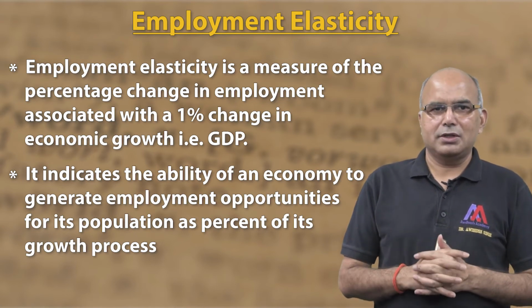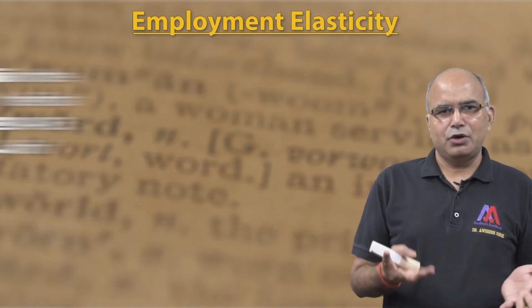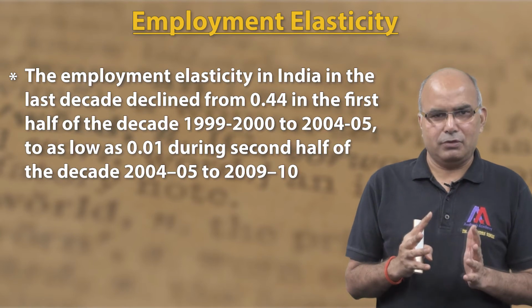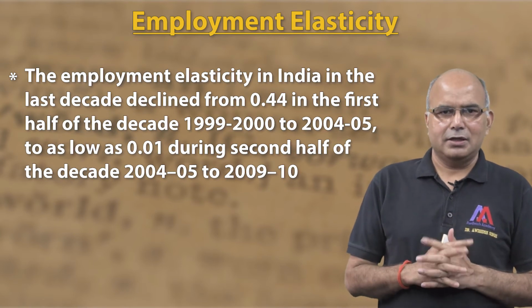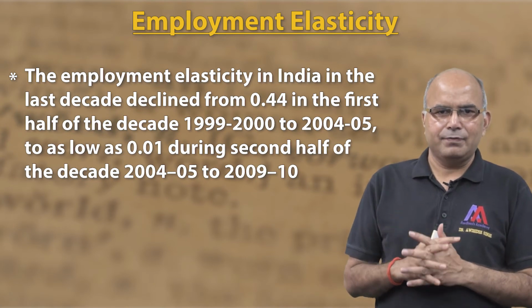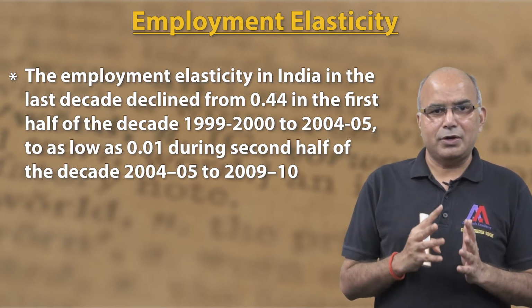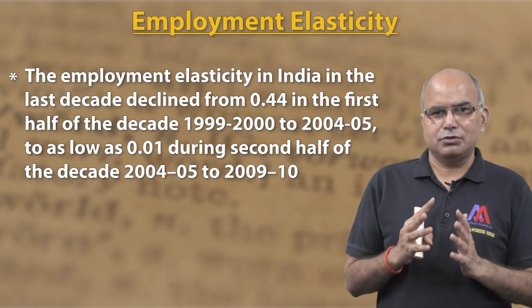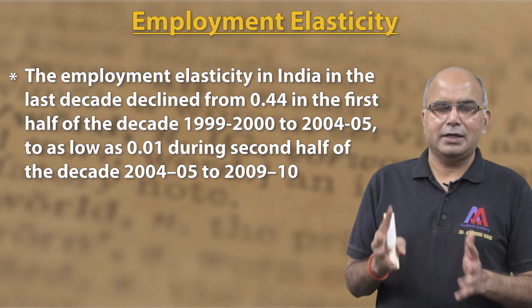If you talk about employment elasticity in India in the last decade, it declined from 0.44 in the first half of the decade, 1999-2000 to 2004-5, to as low as 0.01 during the second half of the decade, that is 2004-5 to 2009-10.